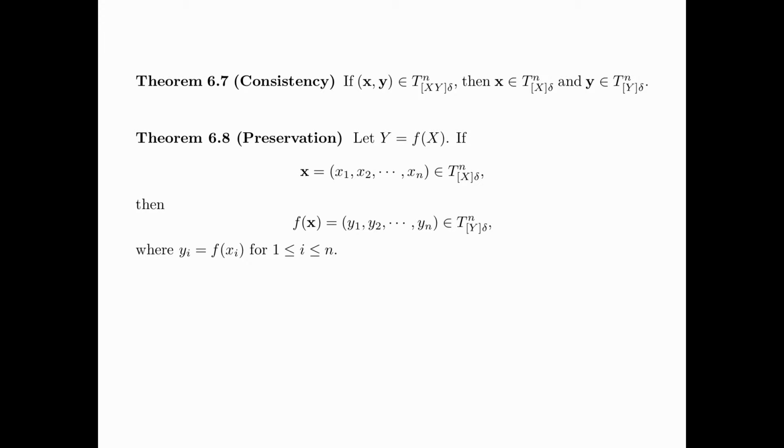If a sequence x given by x_1, x_2, up to x_n is δ-typical with respect to the distribution p_X, then the sequence f(x) obtained by applying the function f to the sequence x component-wise is δ-typical with respect to the marginal distribution p_Y. The proofs of these two theorems are rather straightforward. For the details, please see the textbook.